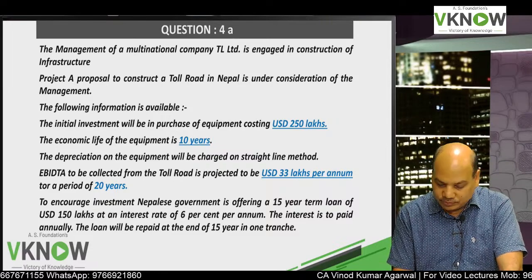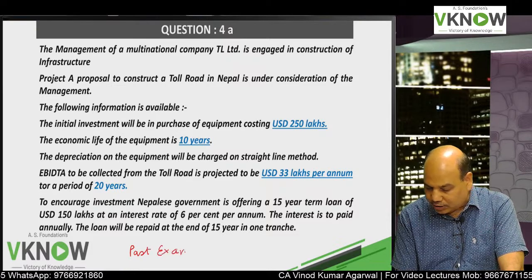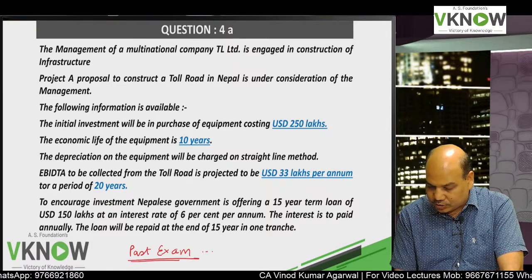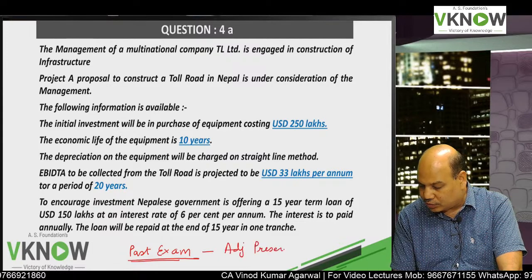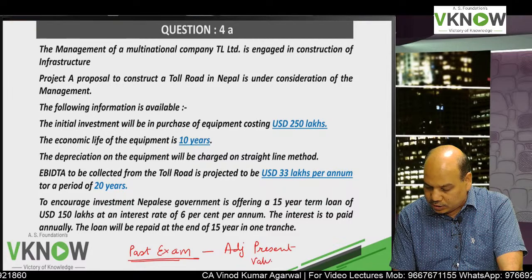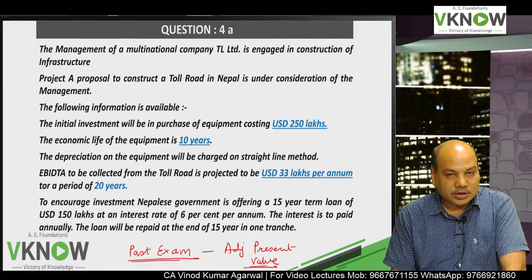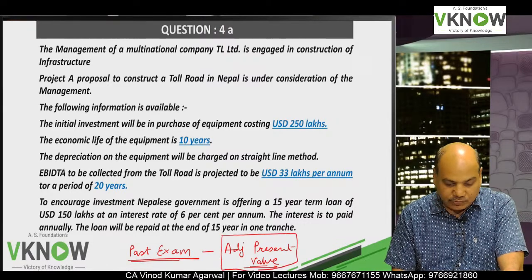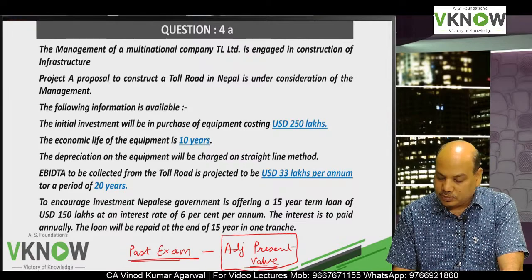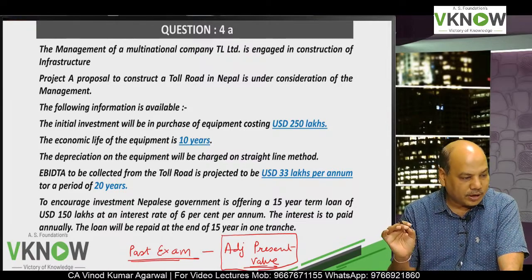Okay, so here we are going to start this amazing question number 4A, which was already asked in the past exam. So it is a past exam question repeated in the MTP, and this question is based on adjusted present value. Normally they don't ask questions on this, but this was a little exception. If the student has not studied the APV method, he will not be able to solve it. So this is a question of adjusted present value under capital budgeting.